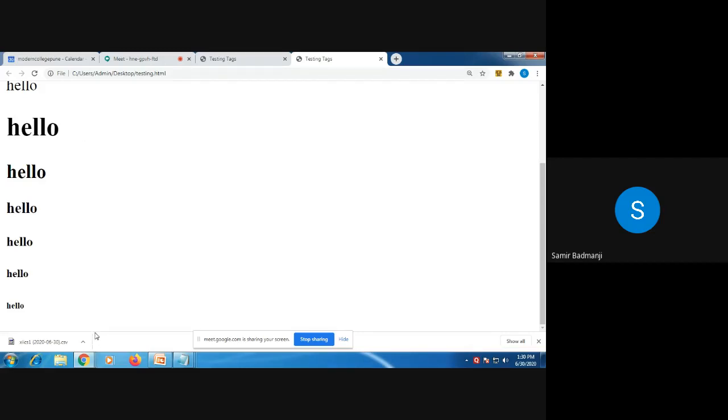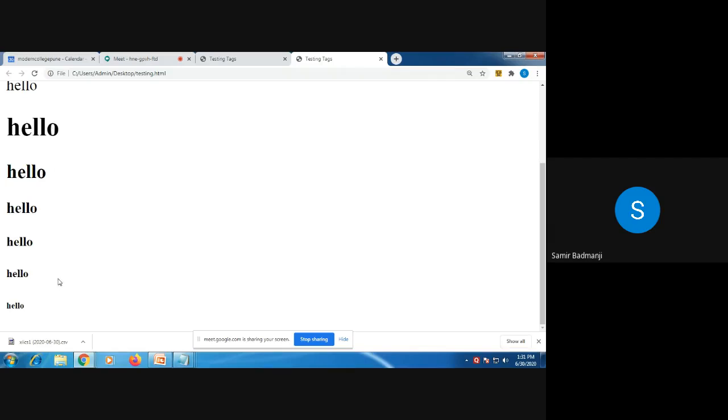Now see, I have not given BR tag for any of them. By default, whenever you start a heading tag, it will break to the new line. For H1 tag, no need to write the BR tag because by default, it will create a new line. Because it is a heading, that is why it will come on a new line. So even if you write H1, now see, these are H1 tags.